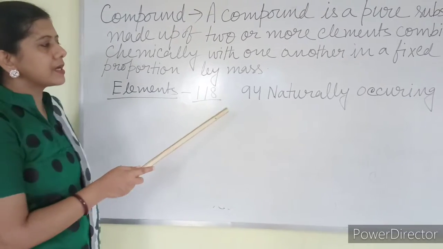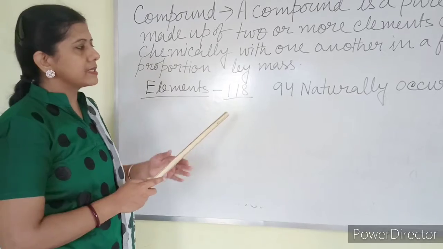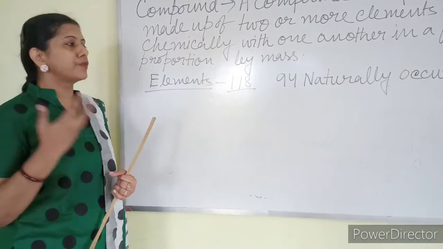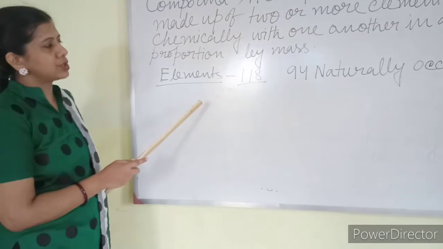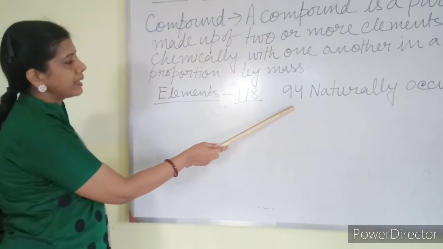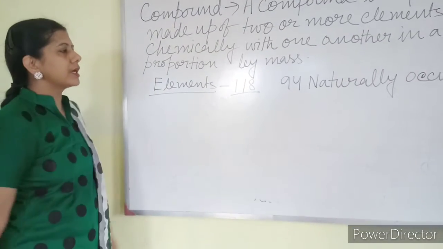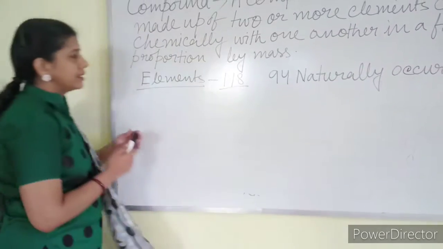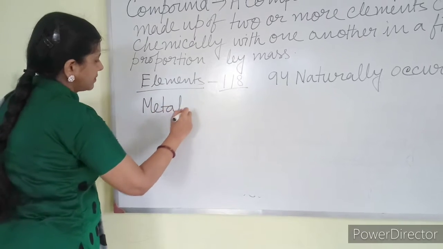They are artificially discovered by the scientists and they exist for a fraction of a second or a fraction of a minute, like that. They do not exist naturally. Only 94 elements exist naturally. Now these naturally occurring elements can be divided into categories as metals, non-metals and metalloids.